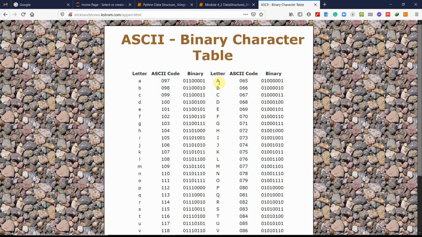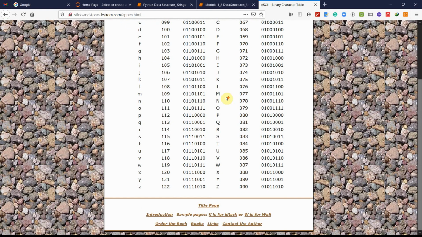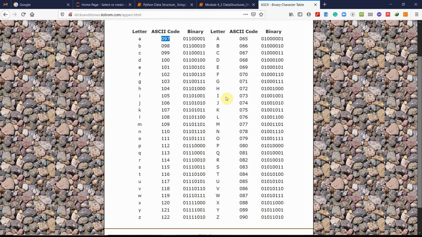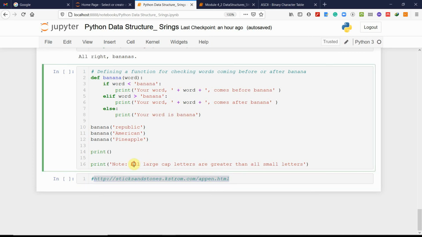For example, the ASCII code for capital A is 65, while for small a it's 97. You will see that small letters are higher in ASCII code than capital letters. Every character has some ASCII code. Similarly, all capital letters are smaller than all small letters.